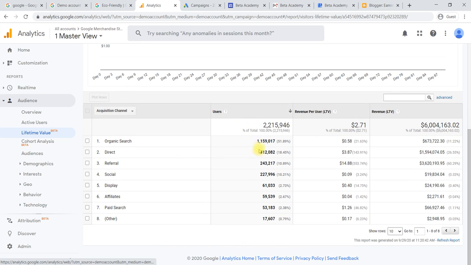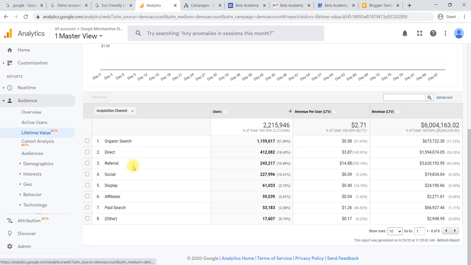Here you can check the number of users, the revenue per user, and the total revenue we have generated. Here we can search for which is the better platform. Here we can see 14 rupees is from referral, in the sense someone referred your product.